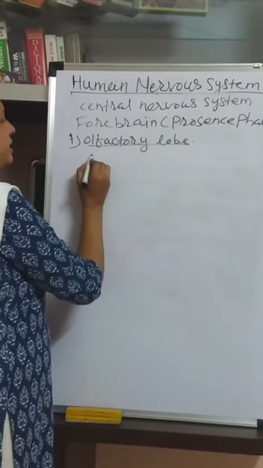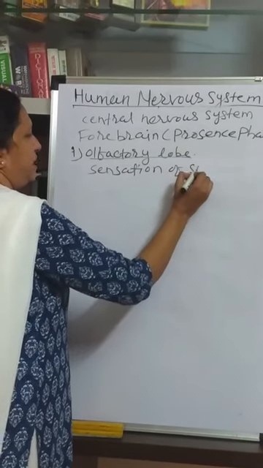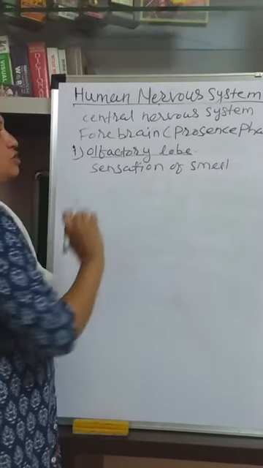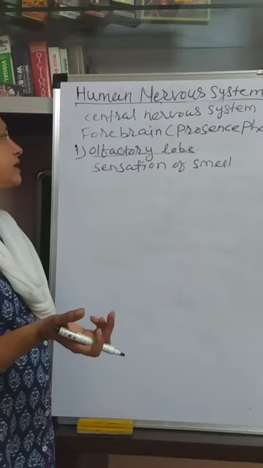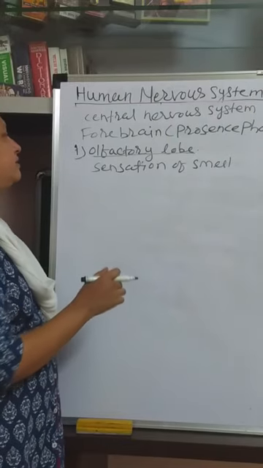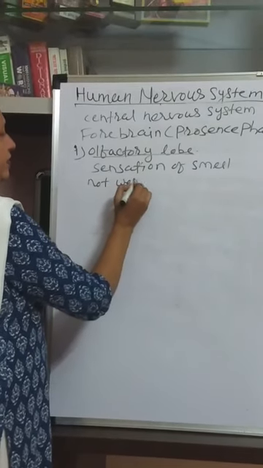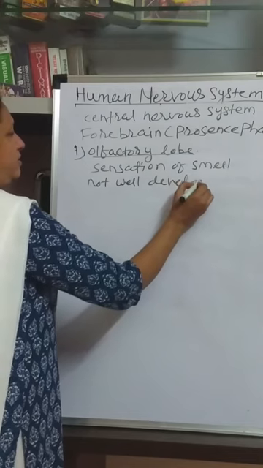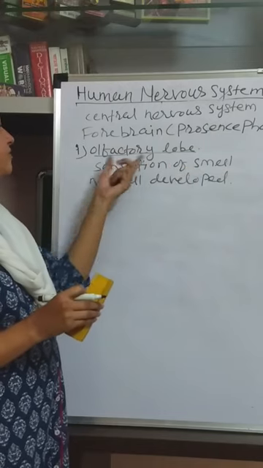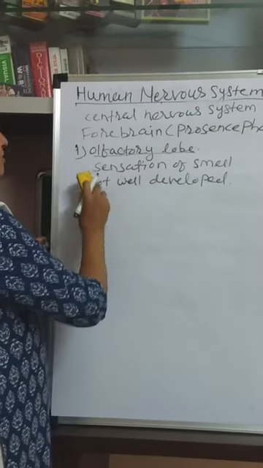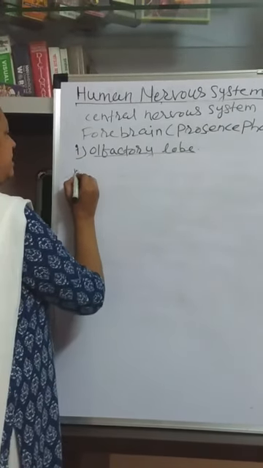It is particularly responsible for the sensation of smell. The function of this part is sensation of smell. So it is weakly developed. It is present at the ventral side of the cerebrum or ventral part of the brain, and it is not well developed. व्यवस्थित डेव्हलप झालेलं नाहीये. And the function of this olfactory lobe is sensation of the smell. आपल्याला जो वास येत आहे त्याचं जे सेन्सेशन आहे ते इथं कंट्रोल केलं जातं किंवा त्याच्याशी रिलेटेड हा पार्ट आहे.